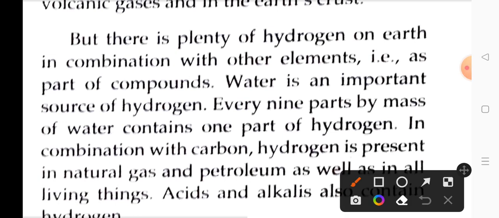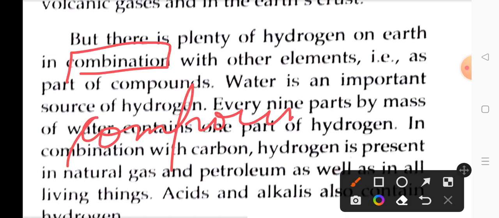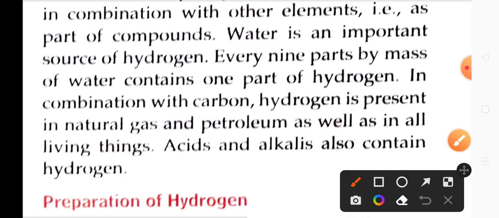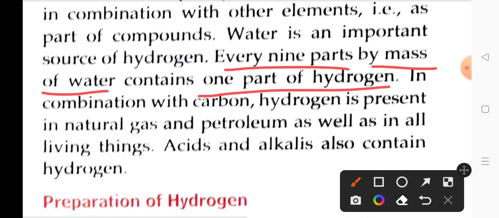When we talk in the compound manner or in combination, hydrogen makes compounds with other elements. How is it so? It can be found in the form of water. That is the most important source of hydrogen. In fact, we can say in water, every 9 parts by mass of water contains 1 part of hydrogen and the other 8 parts are of oxygen.